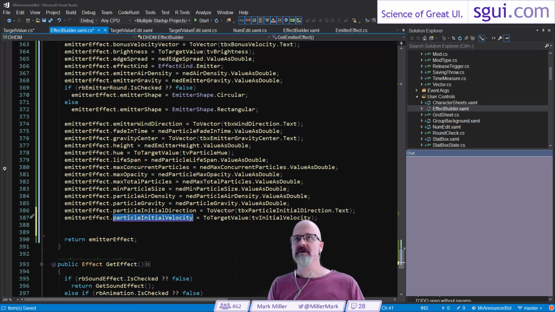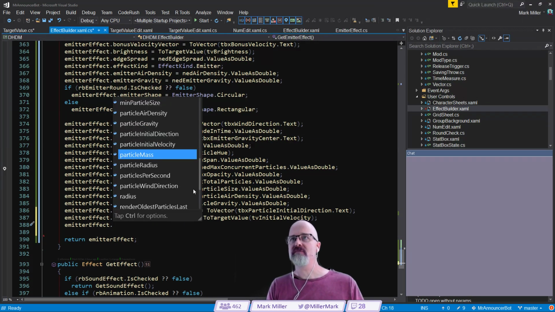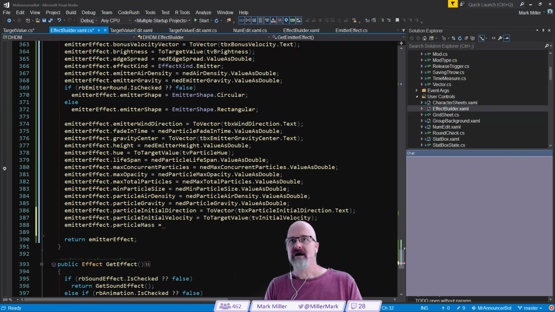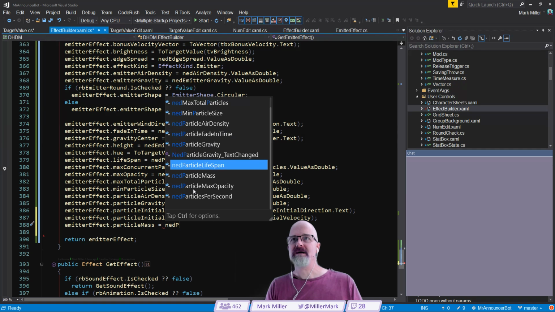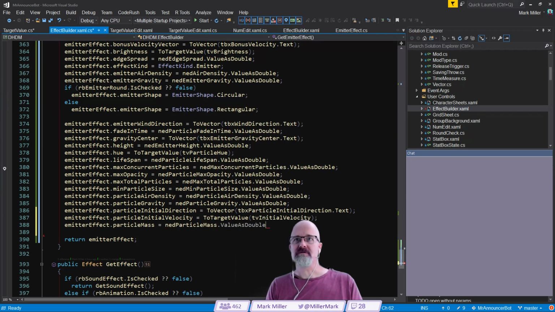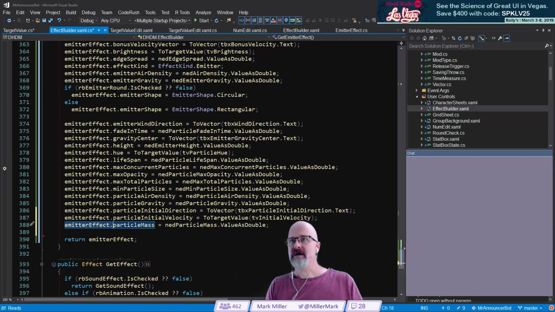So there's our particle initial velocity right there. That's cool. Let's come down here. After that, we've got the particle mass. That's going to be probably Ned particle mass. There it is right there. Dot value is double. And come down here in the next line.